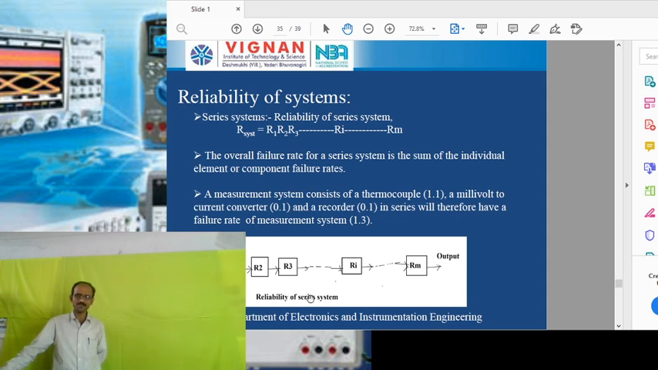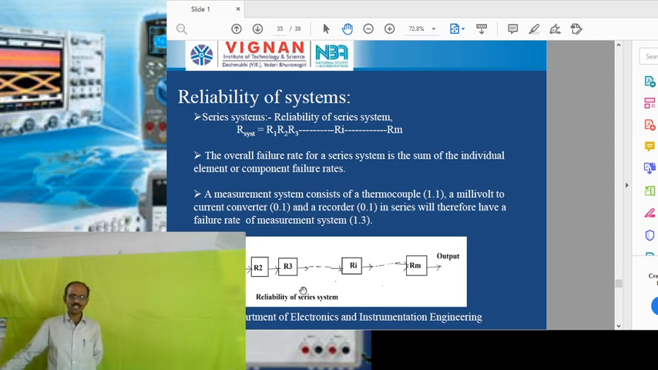In this case, we are connecting the output of each element to the input of the next element. It is called a cascade connection. The overall failure rate of a series system is the sum of the individual element or component failure rates here. So if you connect the system in a series way, if any one of the elements is damaged, then we cannot use that system for other usages.